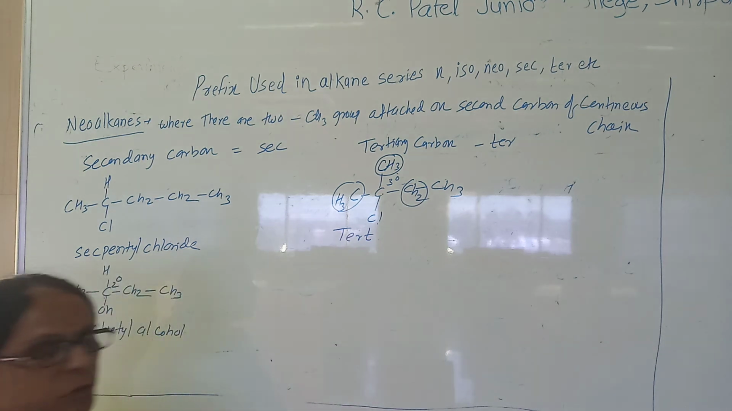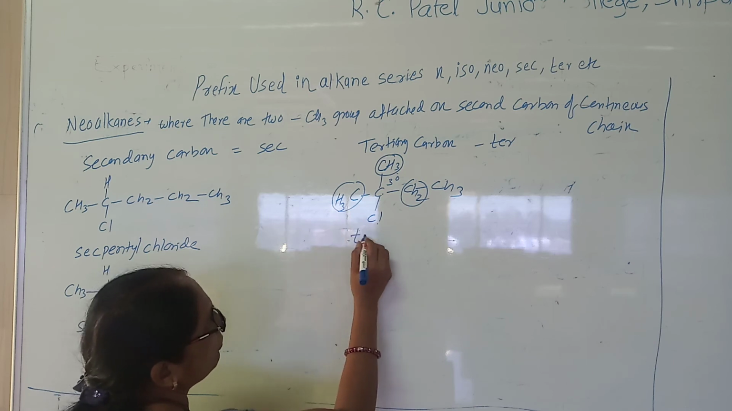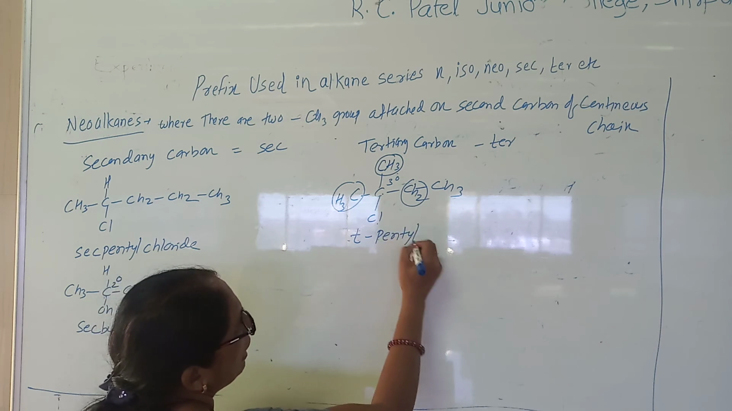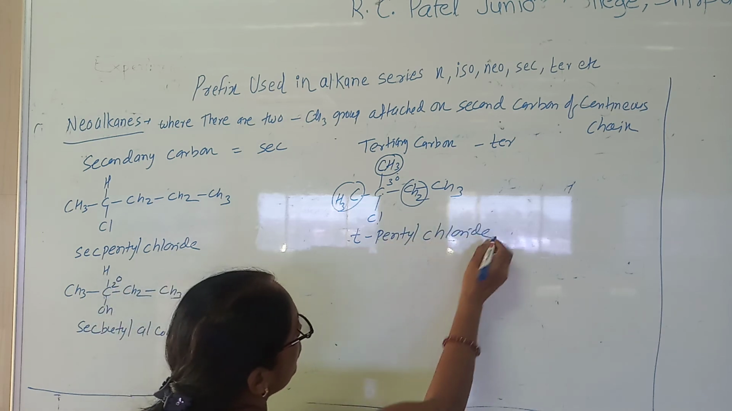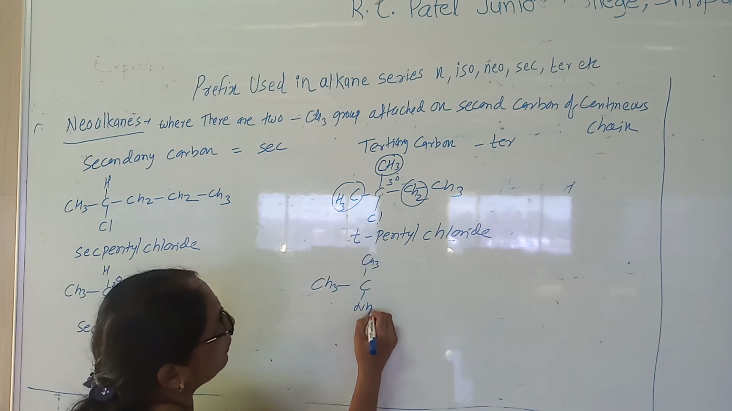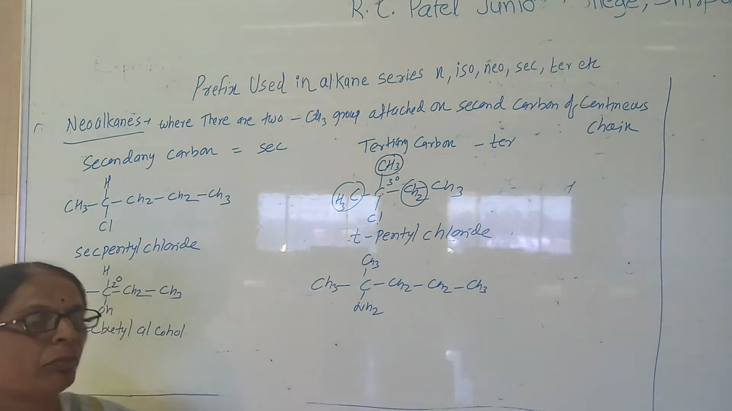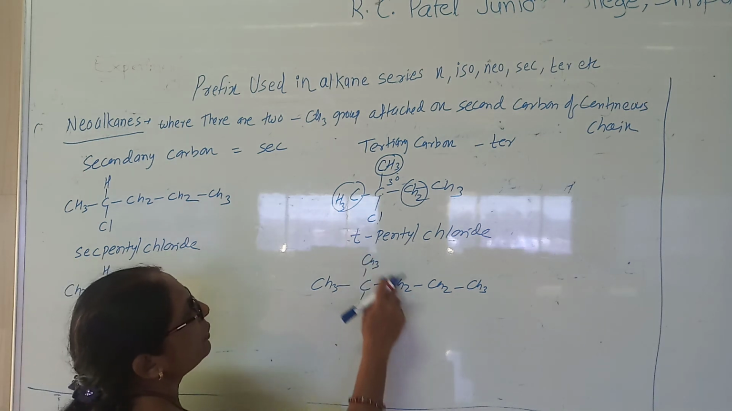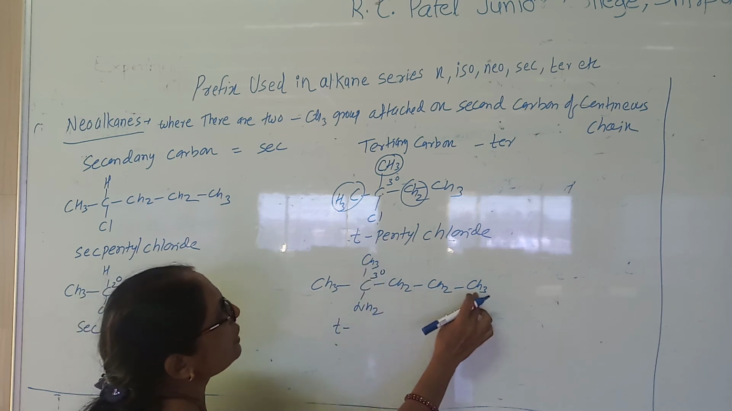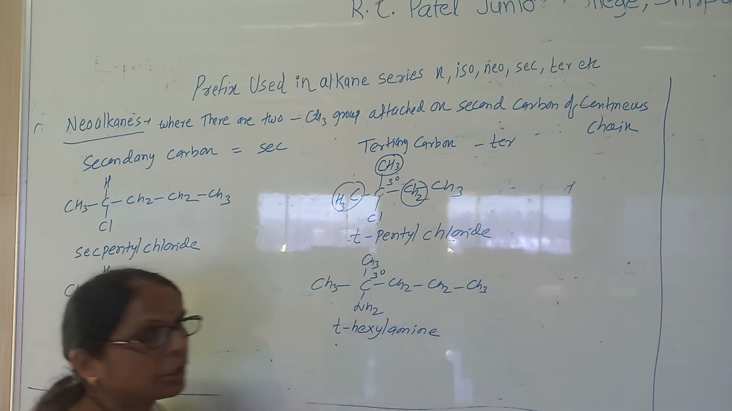Remember, that is the difference between the neo and tertiary. So it is a tertiary. For the tertiary I may write T. Tertiary 1, 2, 3, 4, 5. So it is a tertiary pentyl chloride. Suppose I consider one more example like this. Now the amine is attached to a carbon which is attached to 1, 2, 3. So it is a tertiary. So it is a tertiary 1, 2, 3, 4, 5 and 6. So it is a tertiary hexyl amine.